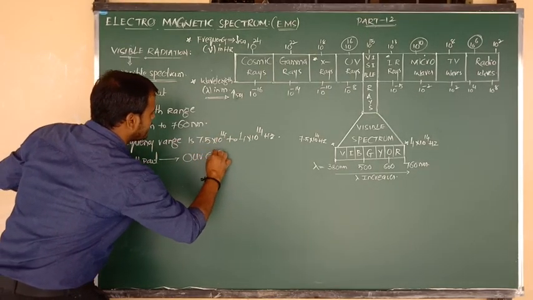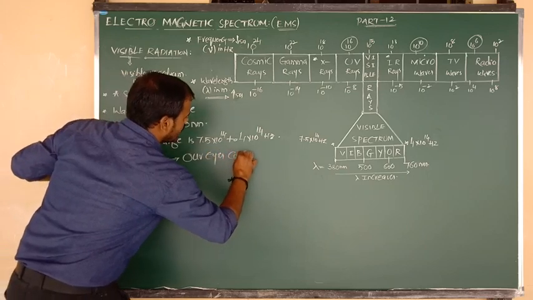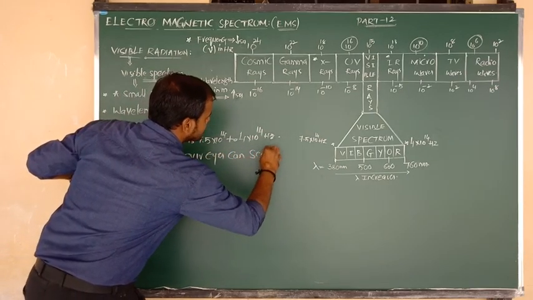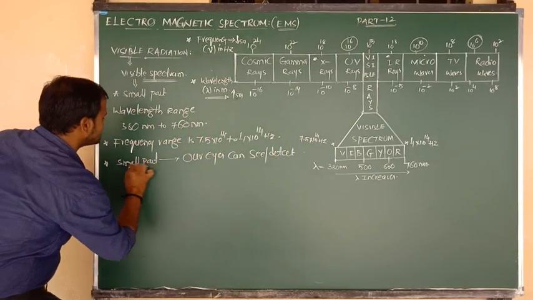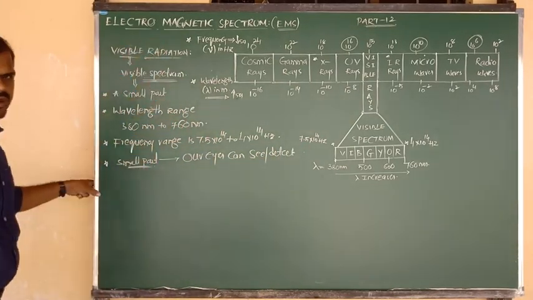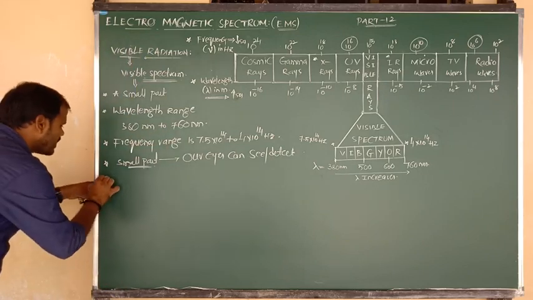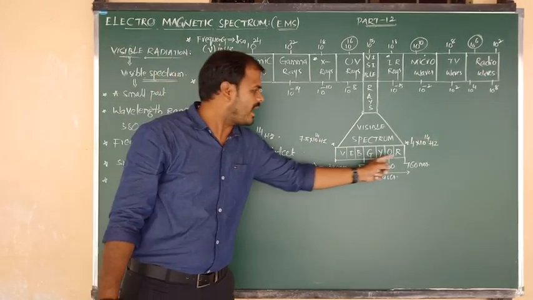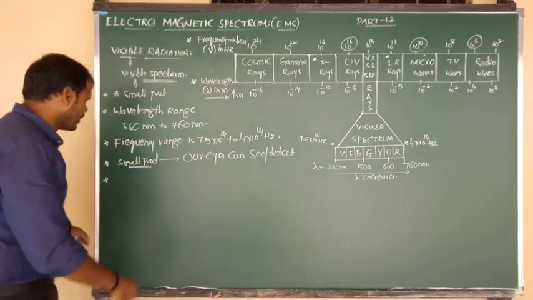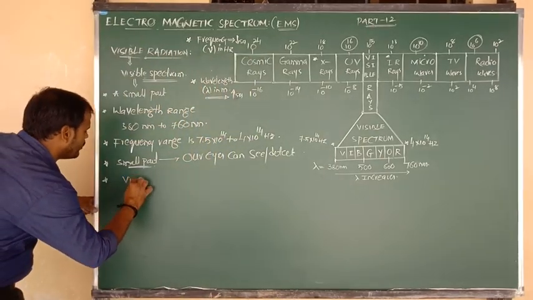So our eyes can see, or we can say our eyes can detect clearly. Now it is a very special part in the entire electromagnetic spectrum. The next property I want to tell about is mainly two things: one is about violet light and one more is the red light. First of all, let me consider violet light.